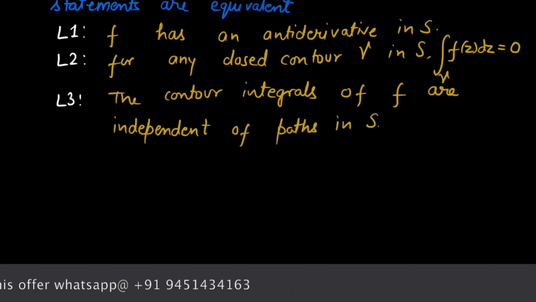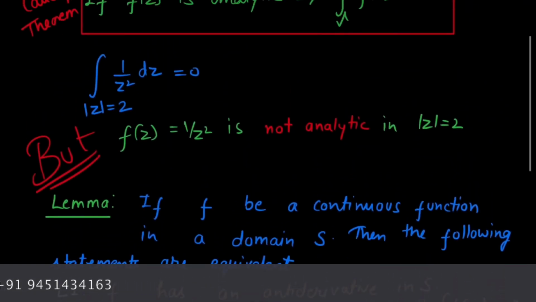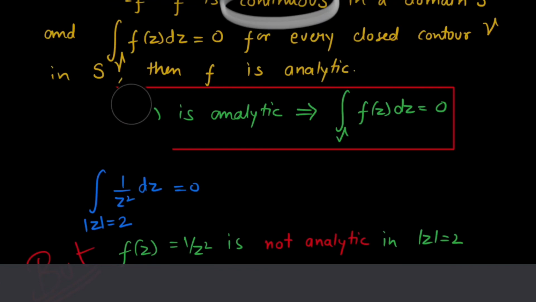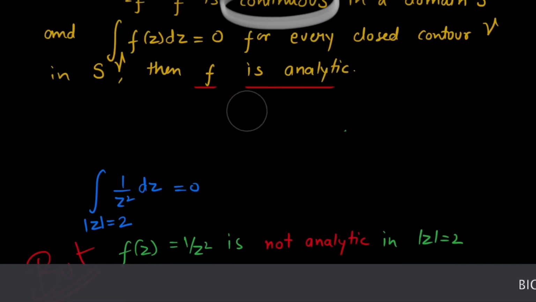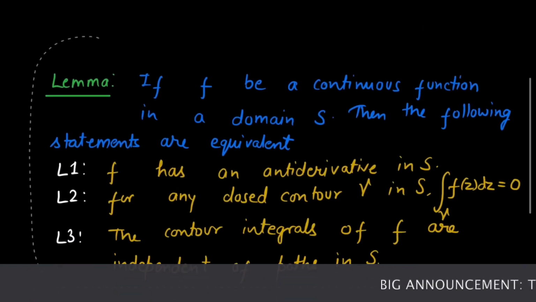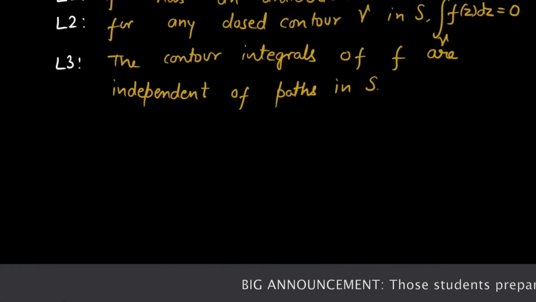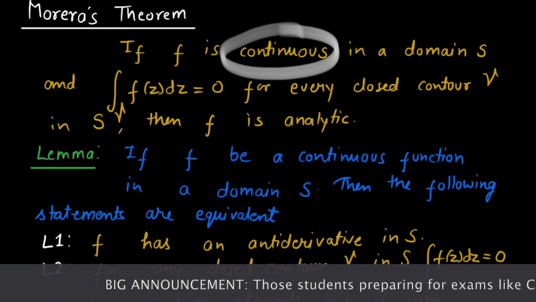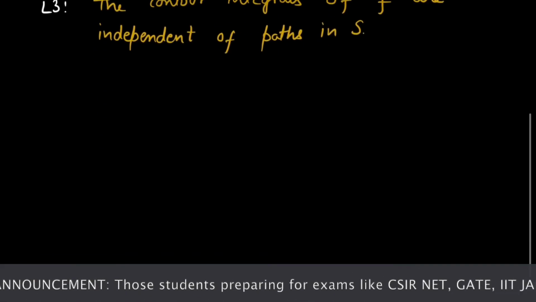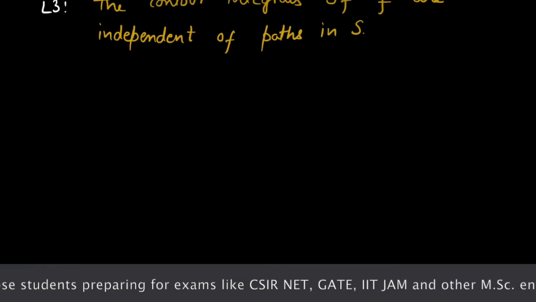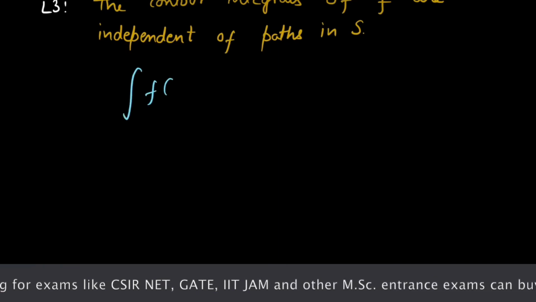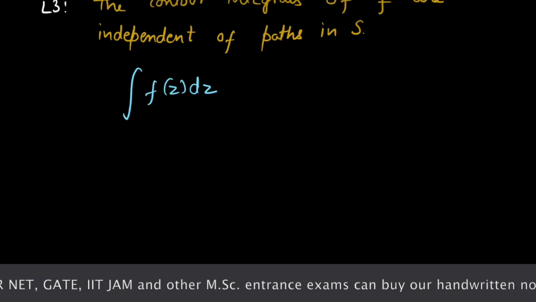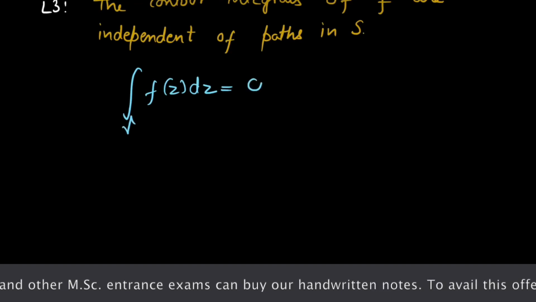Now let's begin the proof. It is given that the integration of function f of z over contour gamma is 0.